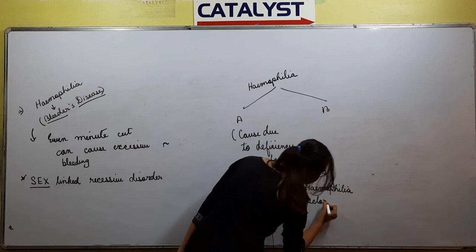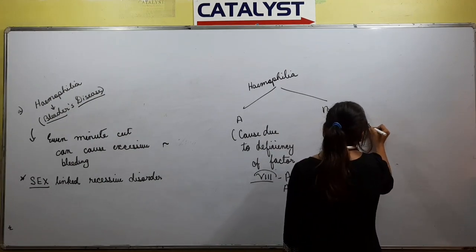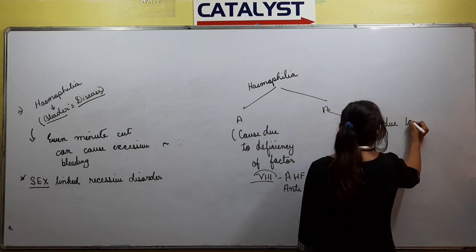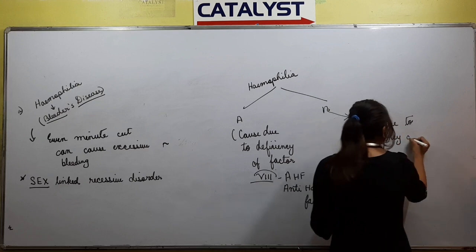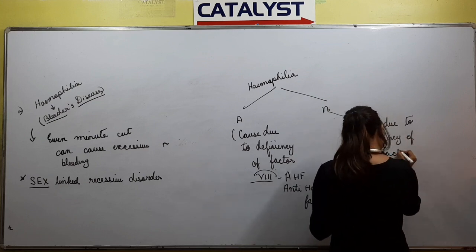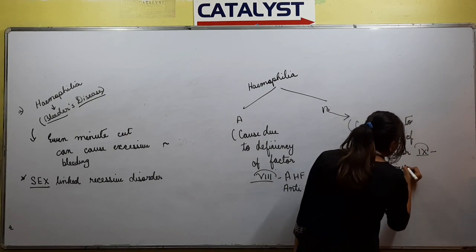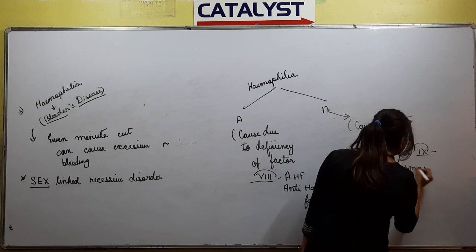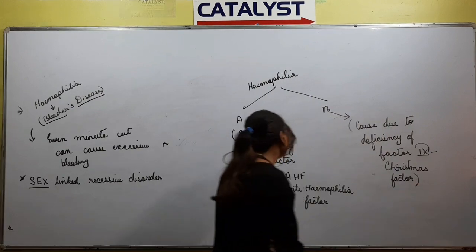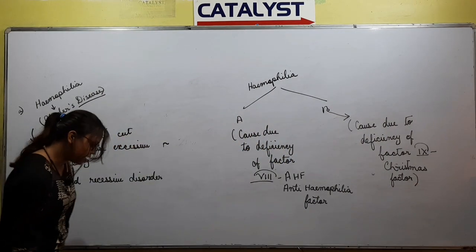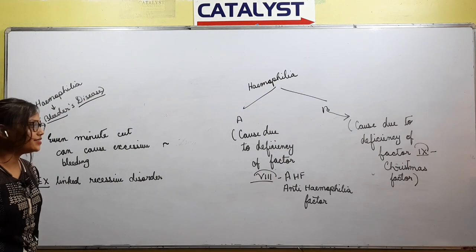Hemophilia B is caused due to deficiency of factor 9, which is also known as Christmas factor. So there are two types of hemophilia, hemophilia A and hemophilia B. Hemophilia A is caused due to deficiency of factor 8, that is AHF, and hemophilia B is caused due to deficiency of factor 9, that is known as Christmas factor.